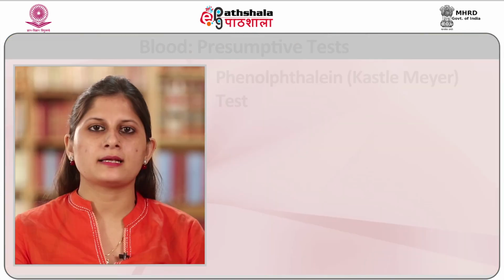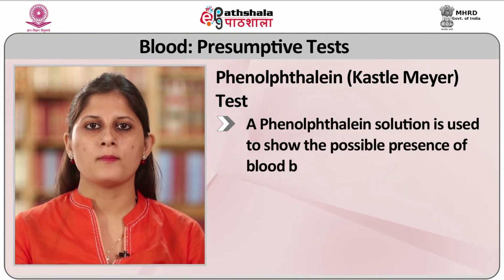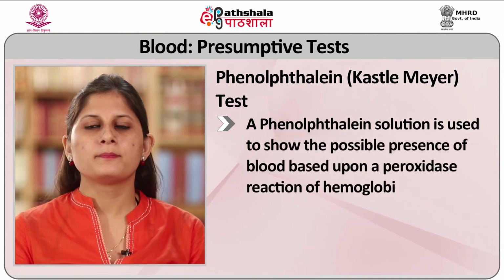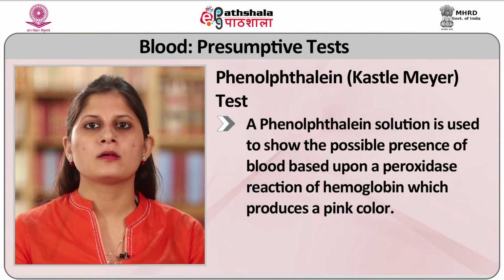Presumptive test. Phenolphthalein test, also known as the Kastle-Meyer test. A phenolphthalein solution is used to show the possible presence of blood, based upon a peroxidase reaction of hemoglobin which